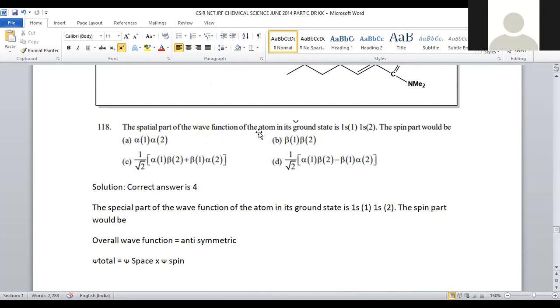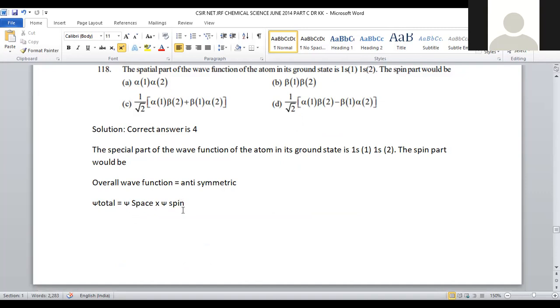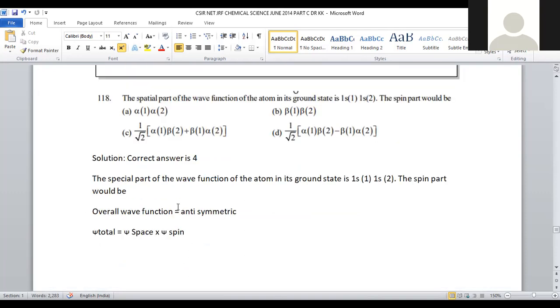The spatial part of the wave function of the atom in its ground state is 1s(1)1s(2). The spin part would be, right? So here, the spatial part of the wave function was given. For any wave function, there are two kinds of dimensions. One is a space function, second is a spin function. So psi total of the wave function is the product of space wave function and spin wave function. It is the product of space and spin.